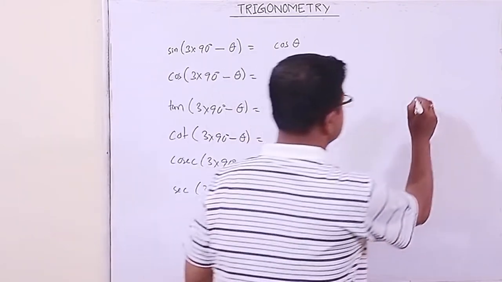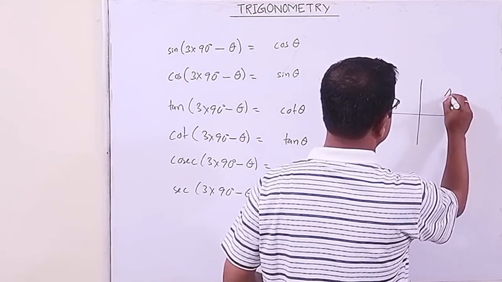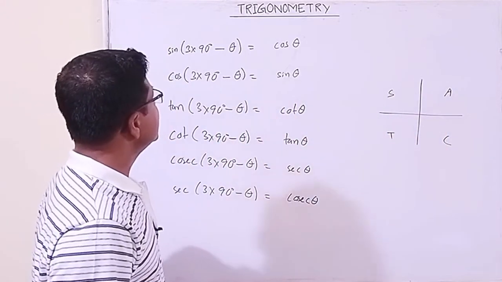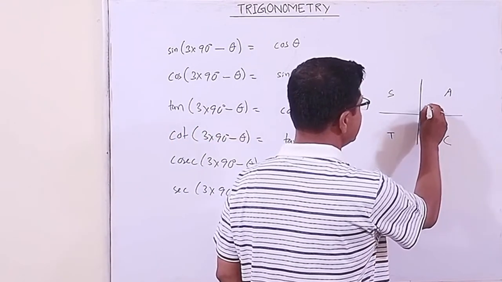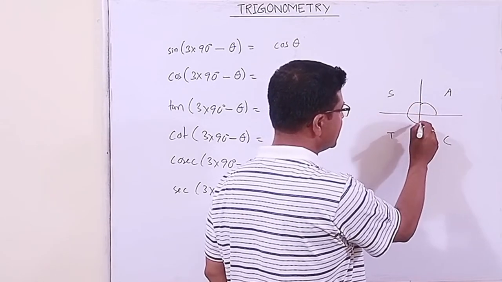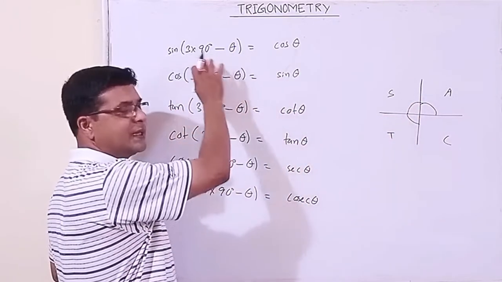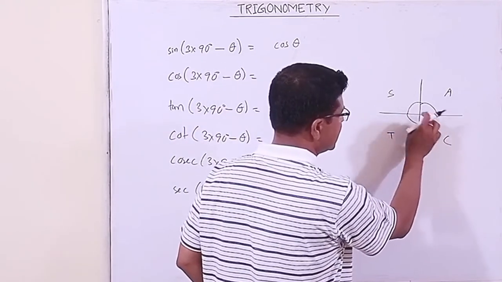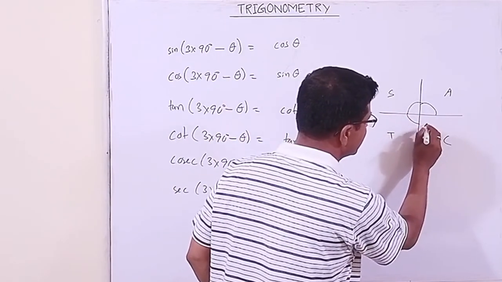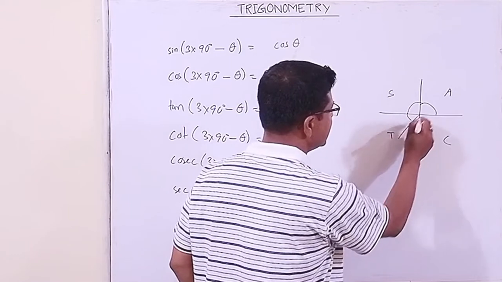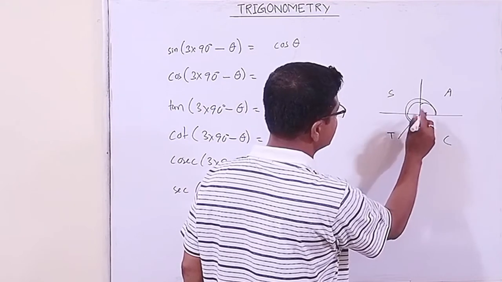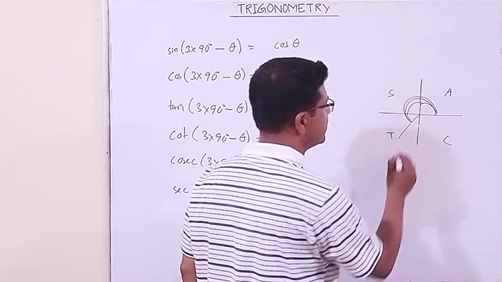Now let us move to the quadrant, that is, position of the angle. Here, ASTC. This is very important for us. Now 3 into 90 degree, that is 270. 3 into 90 minus theta is not in the fourth quadrant. Up to this much it is 3 into 90, but it is minus something, minus of this angle. This angle we have to count.